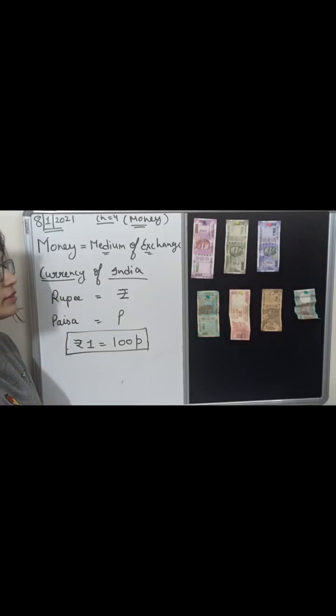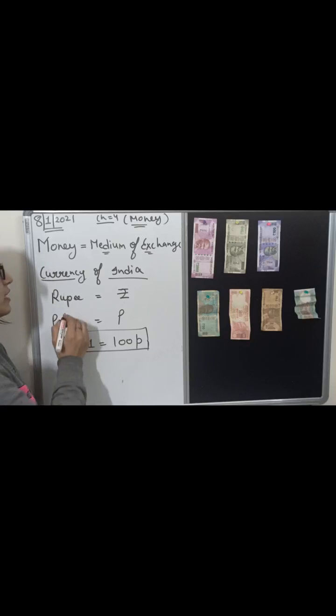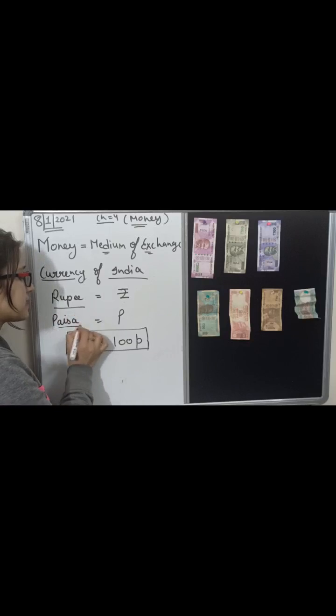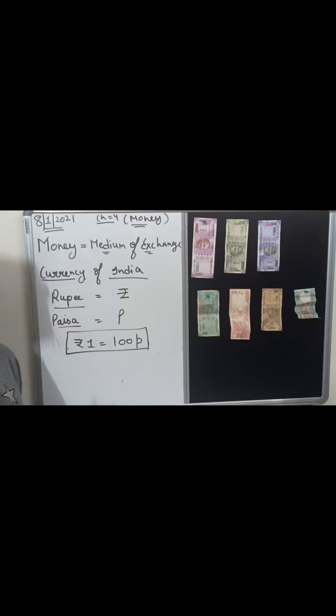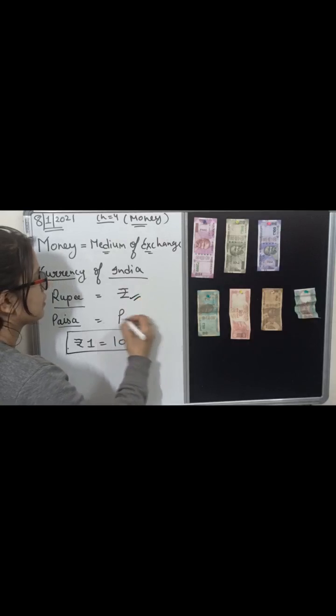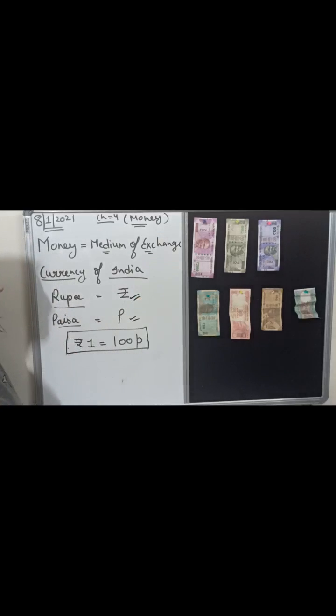As I told you, each and every country has its own currency. So what is the currency of India? In India we are using rupee and paisa as currency. Now these are the symbols of currencies. Rupee is denoted by this symbol, and paisa is denoted by a small p.